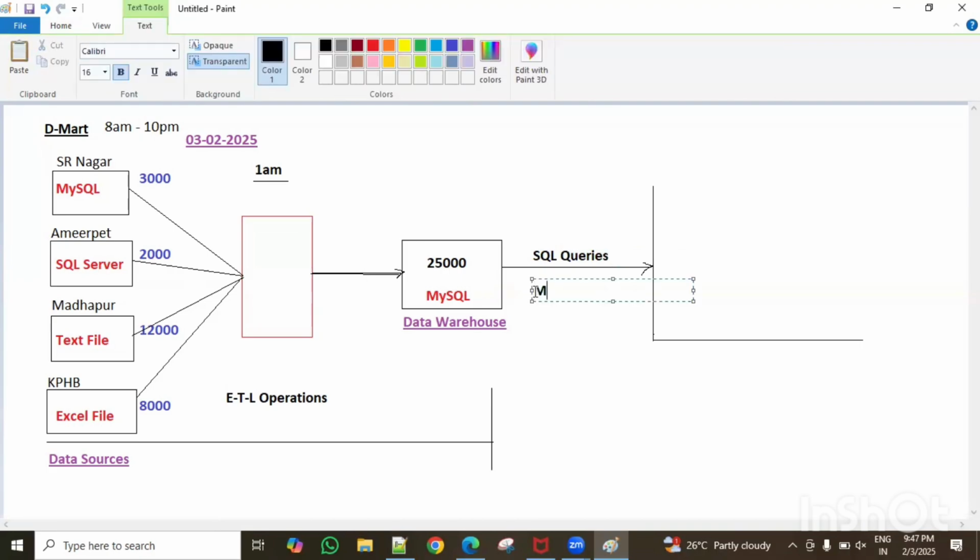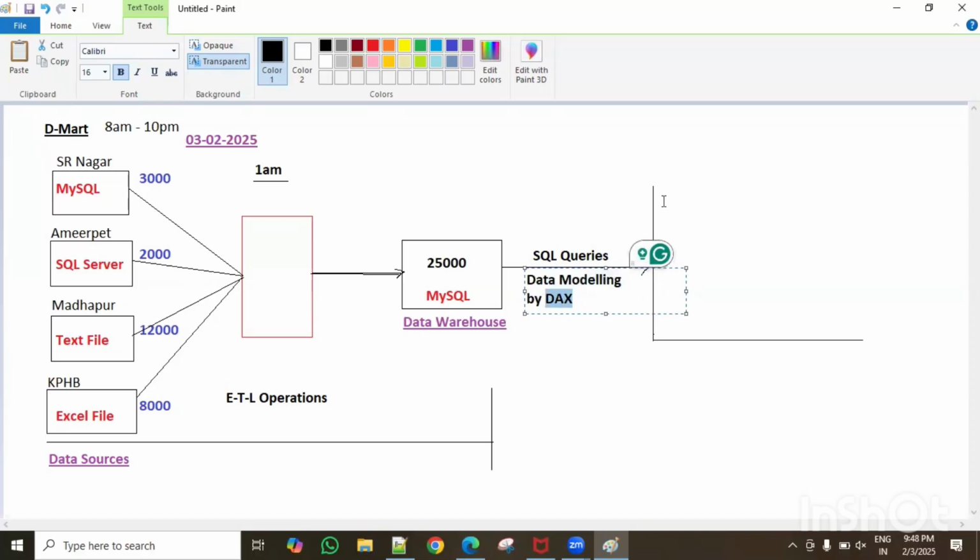At that time, we go for the modeling concept, guys. Which concept? The modeling concept, data modeling. That is called data modeling, guys. Whatever data we have here, we do modeling on it. Generally for modeling we use one language here, that is DAX, guys. Which language do we use here? DAX language. DAX stands for Data Analysis Expressions. The data modeling we'll do here, guys, and through DAX we can do it very easily.